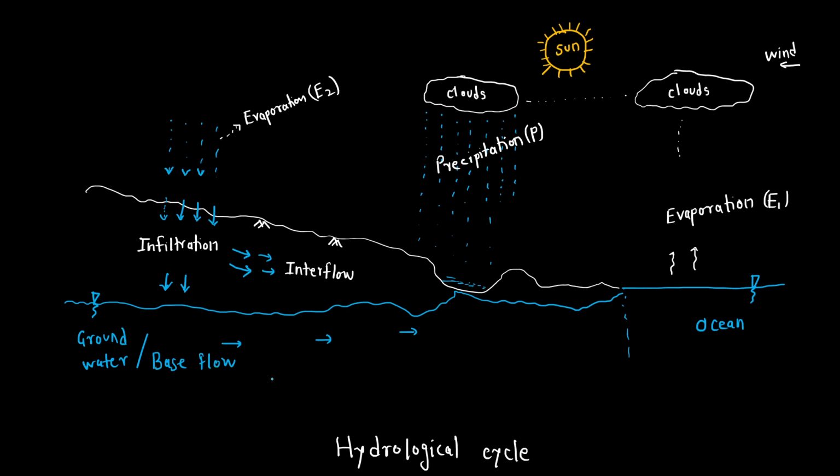Okay, so right now in this video, just try to understand the basic terms here. What is the meaning of evaporation? What is precipitation? What is infiltration? What is interflow? What is groundwater? What is base flow? Each process which we are seeing is a separate chapter in hydrology. That is what we have to study in this chapter.